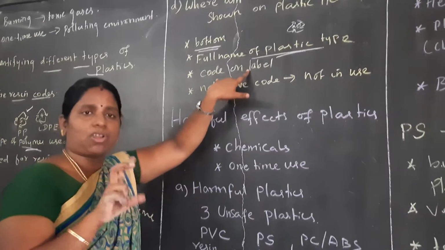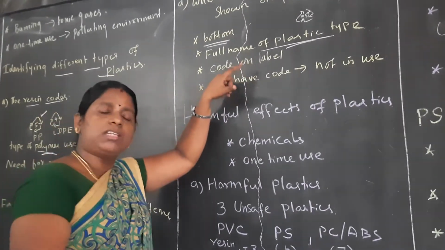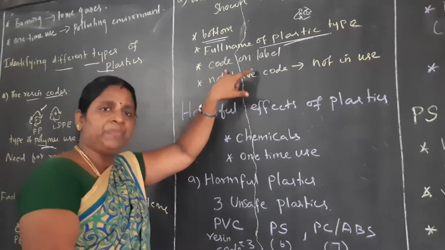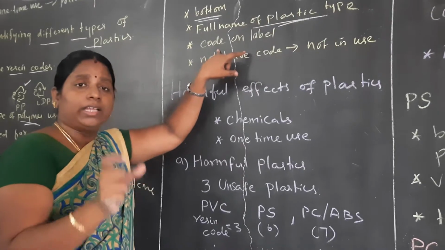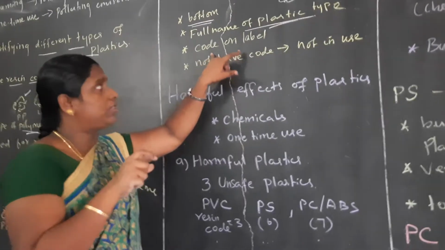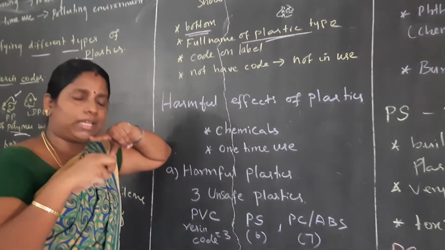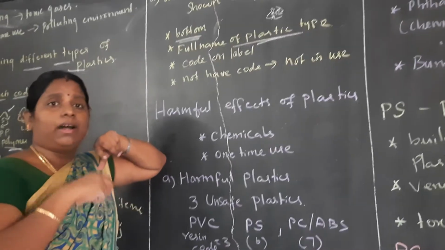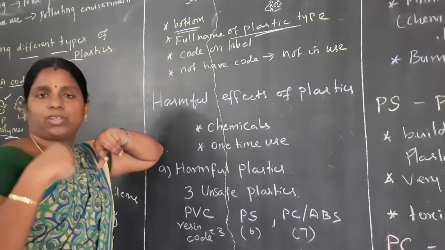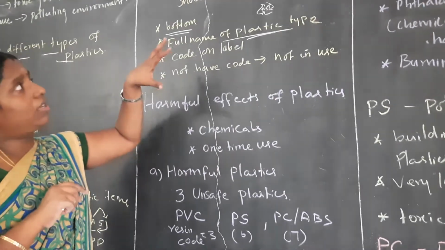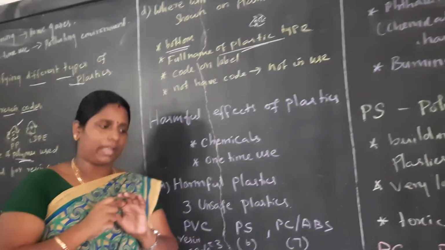If the code is not present on the plastic, it should be present on the label. And if nothing is present, neither label nor full name of the plastic or polymer nor resin code, then that plastic is not suited for human life. They are not following the plastic rules. It should not be used in our daily life. It is very dangerous to our health. So these are the resin codes that should be present on plastic items.